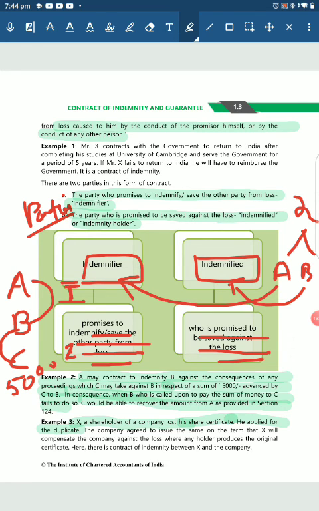And the company says, wait, you have already lost your certificate, and despite that you've also made a duplicate certificate. If some other person, your friend or somebody on the road, finds your share certificate and produces the original certificate, the loss that the company is going to face, that particular loss you have to indemnify.